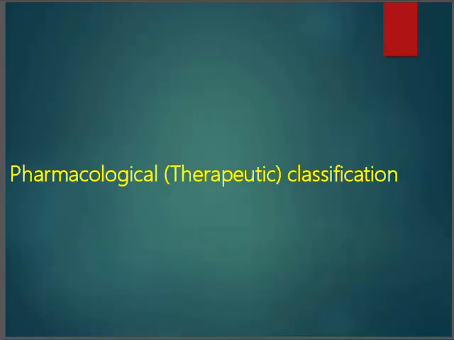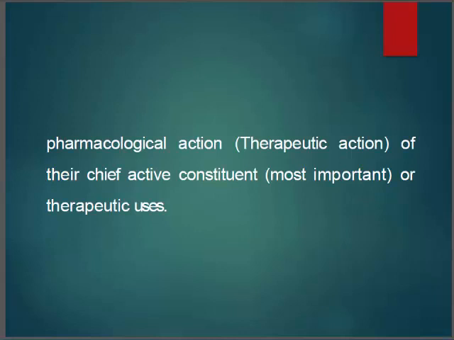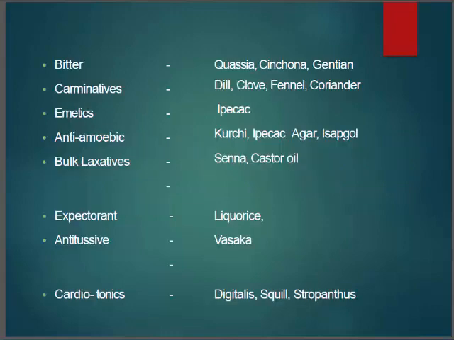Next, coming to pharmacological or therapeutic classification. So here it is classified according to their therapeutic action. Okay, you can see the examples, like cardiotonics, emetics. You can classify them according to this.